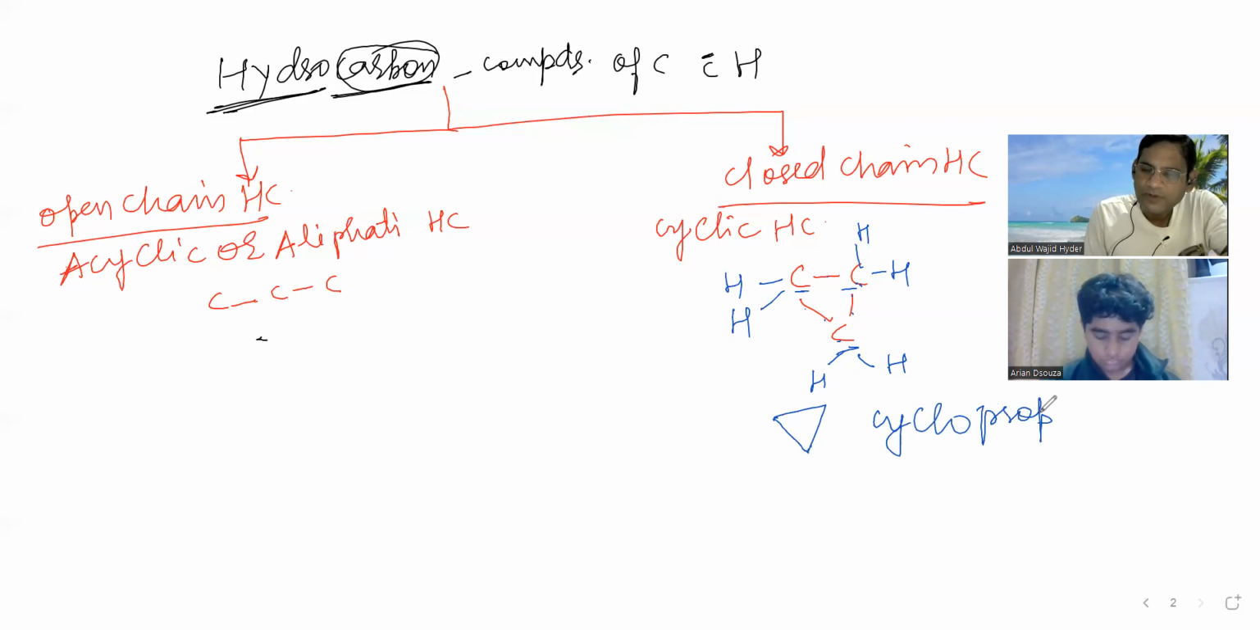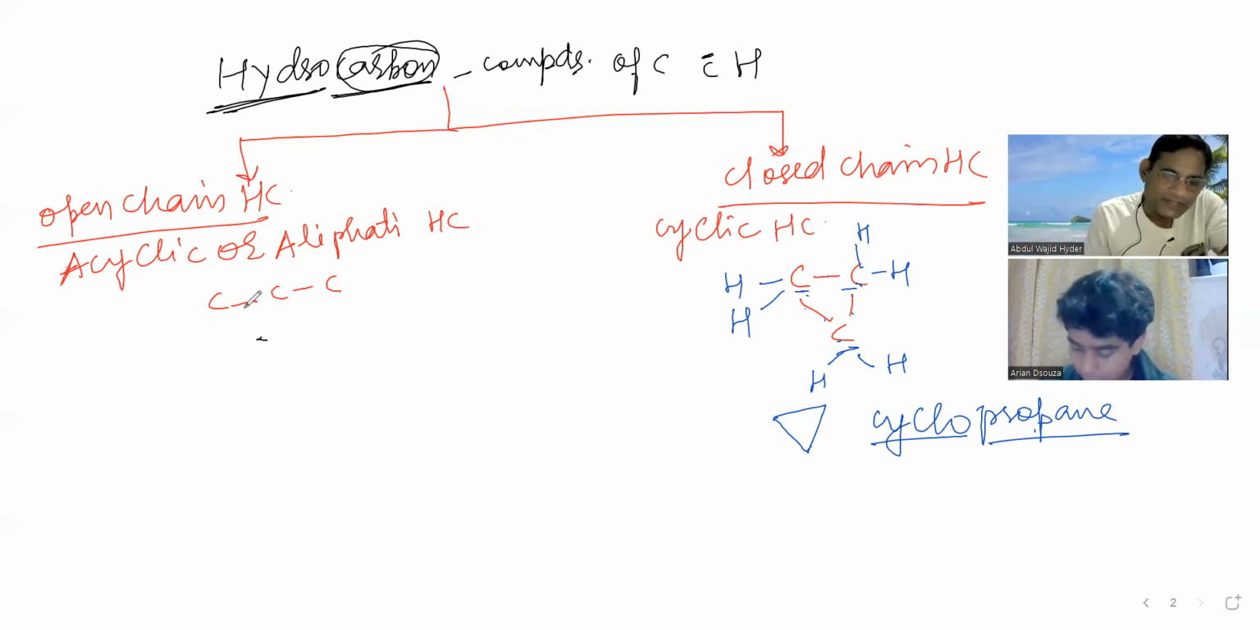Are you getting my point? See how in steps I am doing all this. That's very important. If you do it in one shot, then you will make mistakes. Since it is in the form of a cycle, you wrote cyclo. Since 3 carbon atoms are there, you wrote prop. And between carbon-carbon, a single bond is there, so ane: cyclopropane.